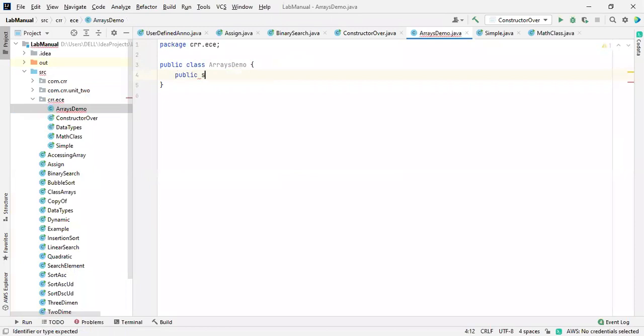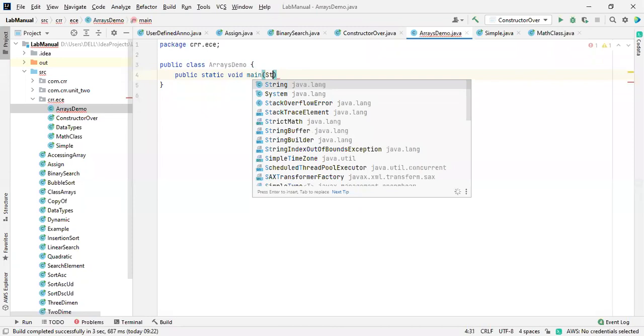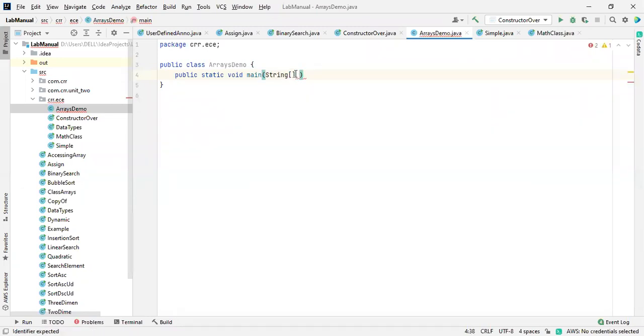The common thing, public static void main. Sorry, String needs to be a capital letter. Remember this one, this is also a single dimensional array. I will explain this one also. This is the command line arguments.